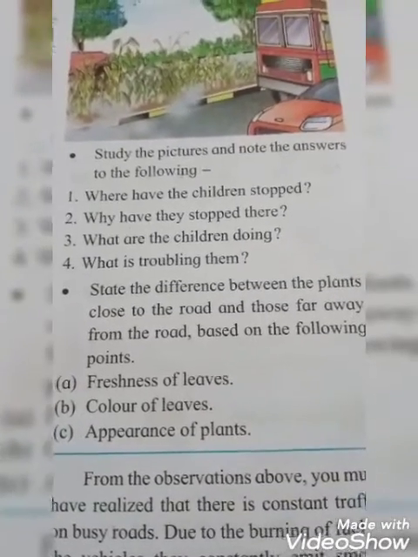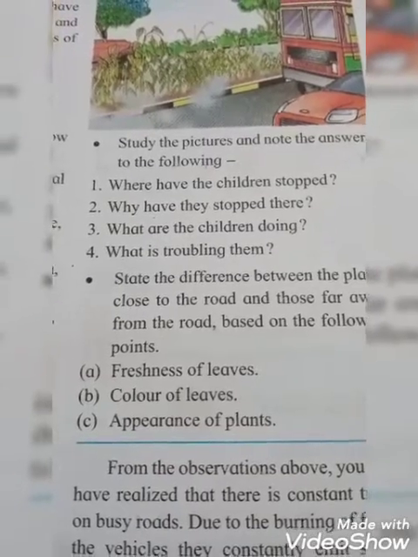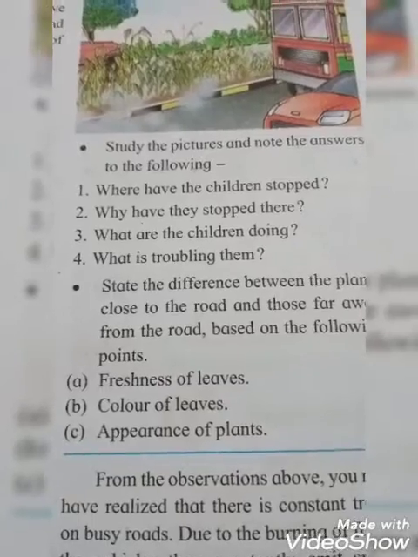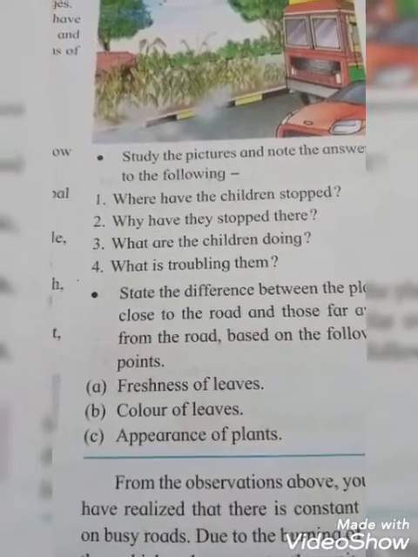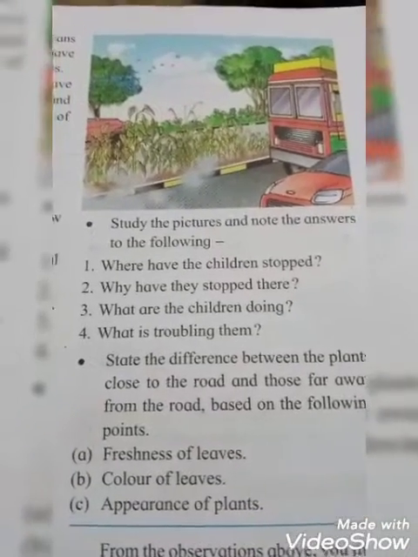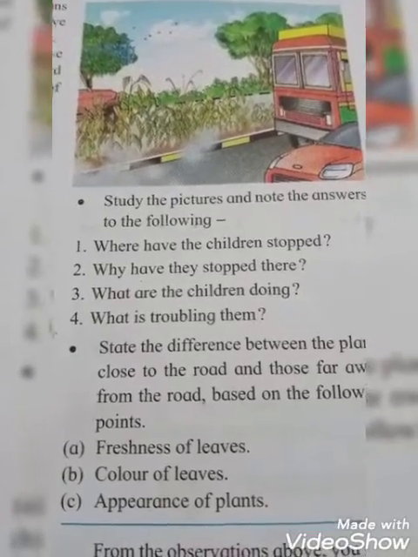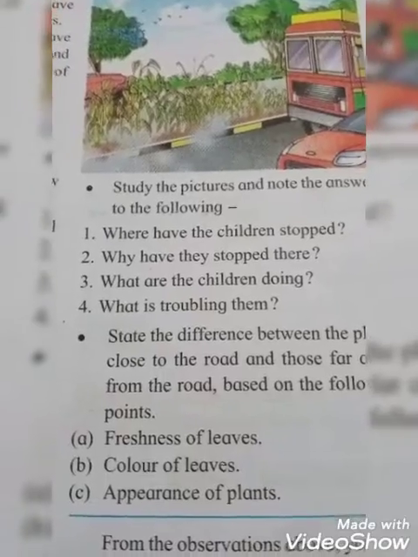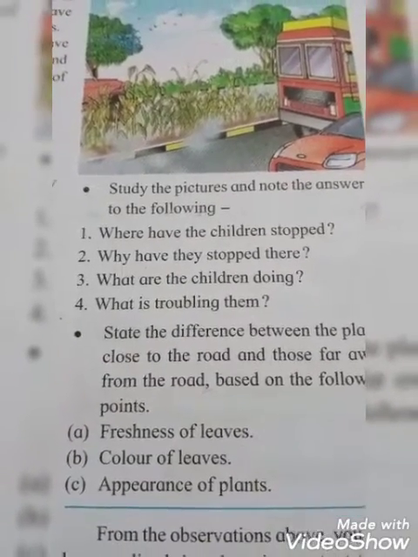So see students, which plants are near the road? There is no freshness, and the color also becomes very dull. But which plants are very far away from the road? Look at the freshness of leaves, the colors of leaves, the appearance of plants. All these differences are there because on roadsides vehicles are running, and because of that fuel fumes are released at that place, and because of that plants become very dull. Okay, so because of the pollution, these differences are there.